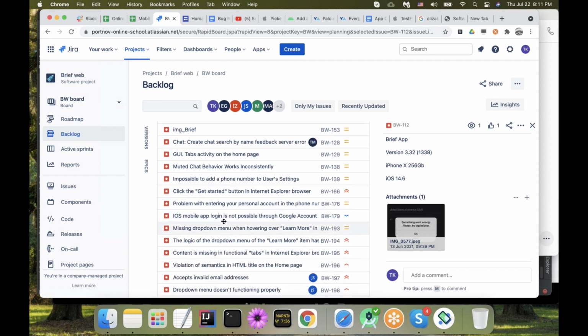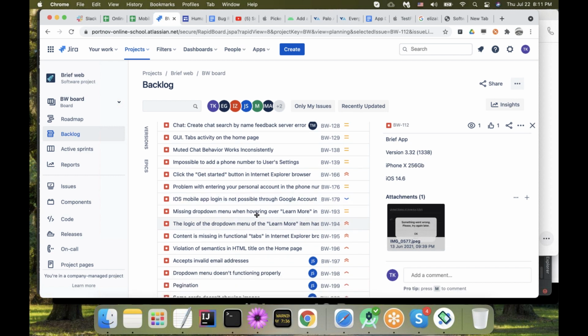iOS mobile app login is not possible through Google account. Well, yeah, I understand that it is not possible, but I also want to be more aware of in what way. Like you are trying to use your Google account, this single sign-on solution, and then what? What happens actually? Missing drop-down menu when hovering over.